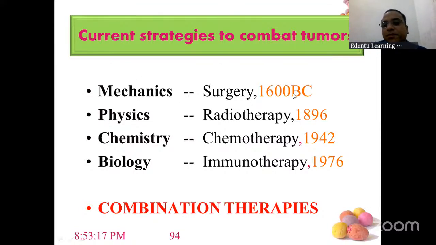So 1600 BC, this was brought into management of cancers. Physics, radiotherapy, radiations, radiotherapy we give. Chemistry, chemotherapy. And biology, immunotherapy. So please understand, in a cancer patient, you need to do surgery, radiotherapy, there is chemotherapy, and there is immunotherapy. And there is combination of everything also.